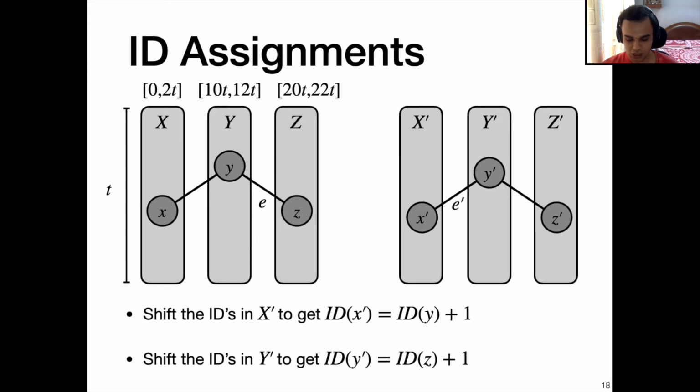Now, since we just shifted the IDs, we did not change the relative ordering. Therefore, the output coloring in both G and G' will be the same. And therefore, we get a monochromatic edge in the crossed instance.